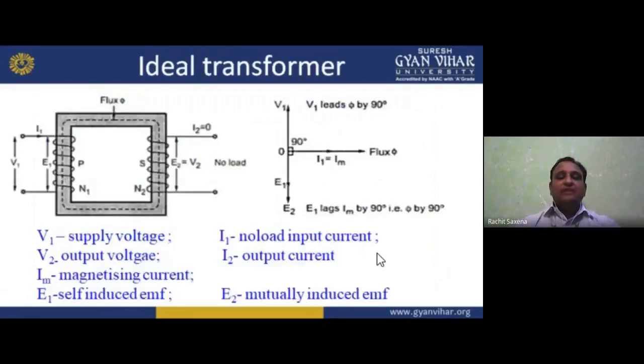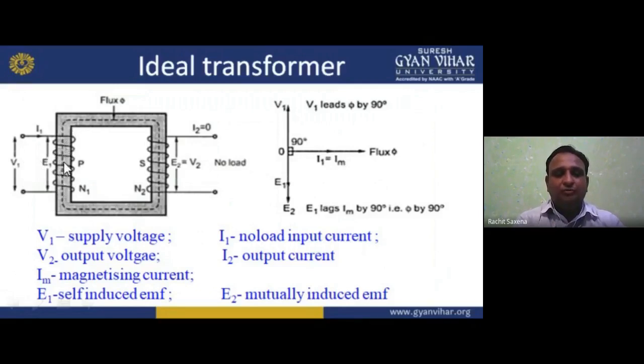Now, talking about the ideal transformer, V1 is the supply to the primary winding and V2 is connected to the load, which here is no load. I give V1, through V1 the current I1 will flow, and there is a self-induced EMF. That flux is of alternating nature.